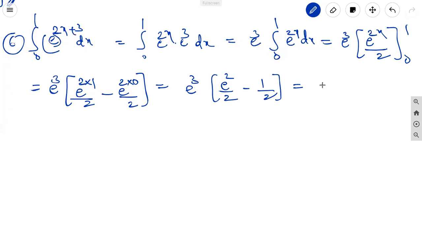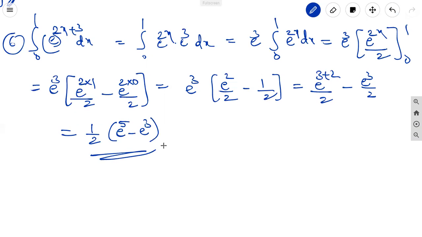That is equal to e power 3 plus 2 by 2 minus e power 3 by 2, which is equal to 1 by 2 into e power 5 minus e power 3. That is the answer. Seventh one.